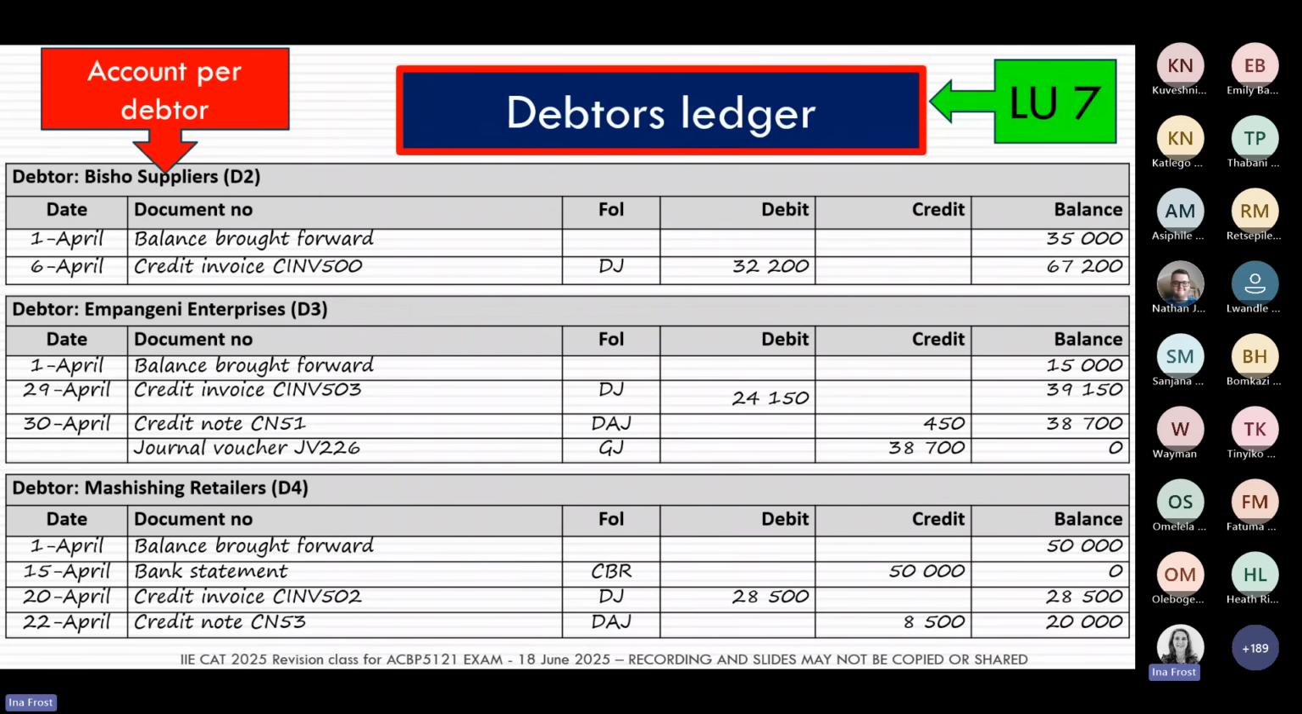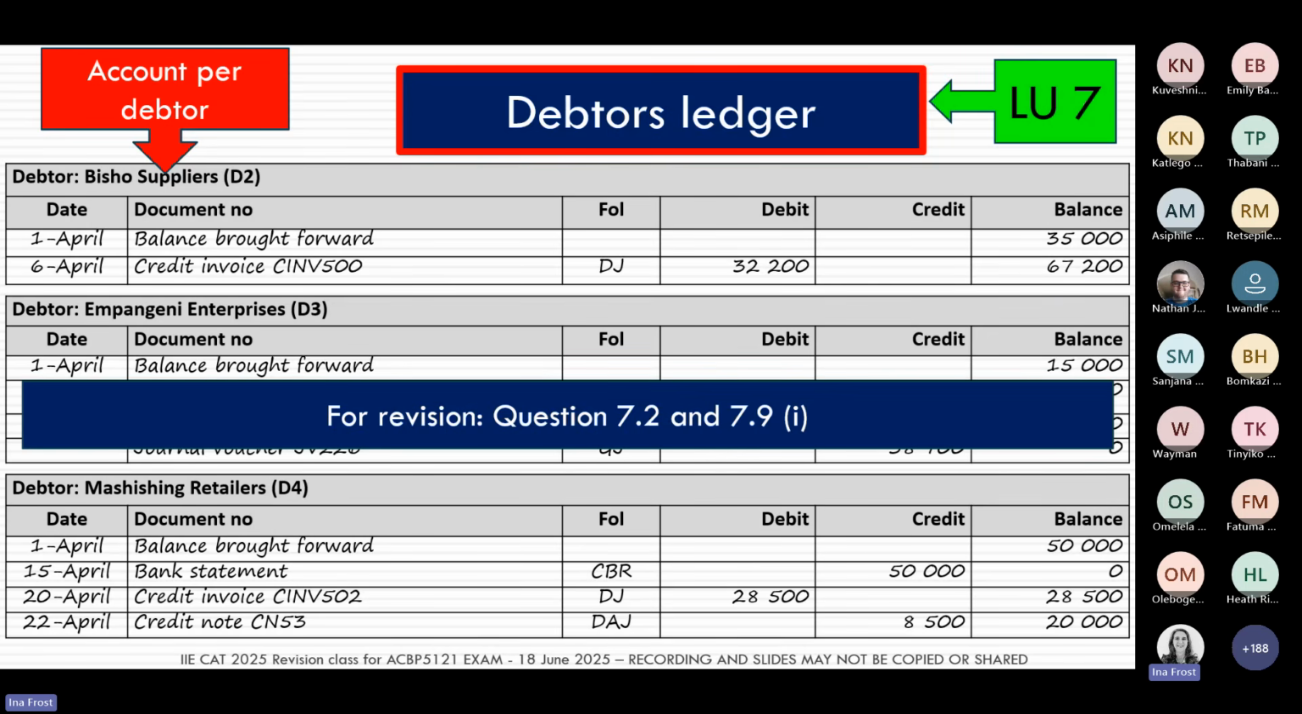And here we have an account per individual debtor. So you can see in my example on your screen now, we have 3 debtors, 1 Bishu Suppliers, 1 Mpingeni, and 1 Machine Retailers. So we have 3 debtors and we have an individual account for each of them, and that is our Debtors Ledger. And if you want to do revision questions on the Debtors Ledger, then you will go to your Learning Unit 7, and there you will find 7.2, 7.9. Those are nice questions on preparing a Debtors Ledger.